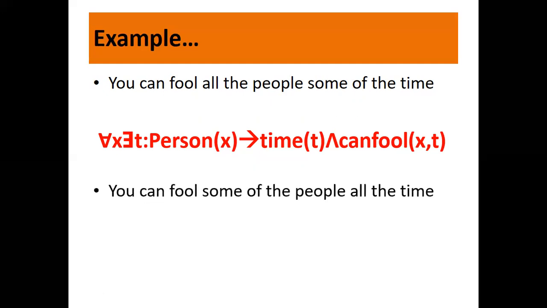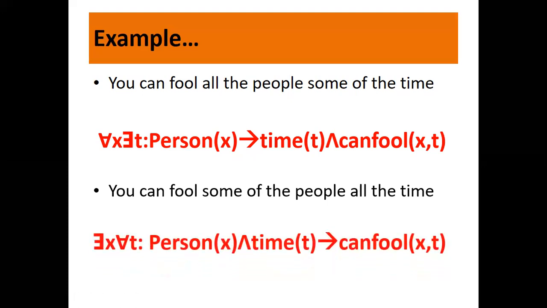Now, look at the same statement again. You can fool some of the people all the time. Now what will change? Earlier it was all x and some t. Now it will be some x, all t. Why? Because earlier we had all the people and some of the time. Here you have some of the people and all the time. So only the things get a little bit reversed here. Some x, all t, where x is a person and t is a time. So you can fool some person all the time. Is it fine?